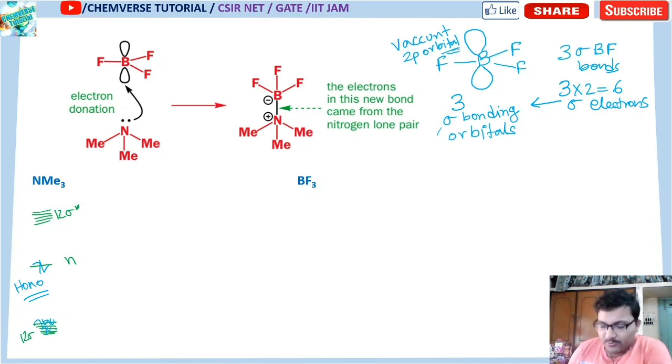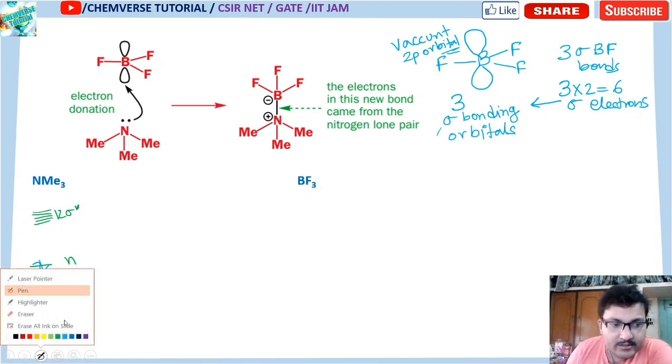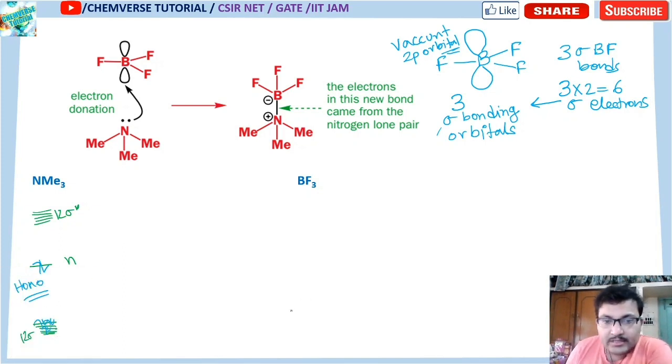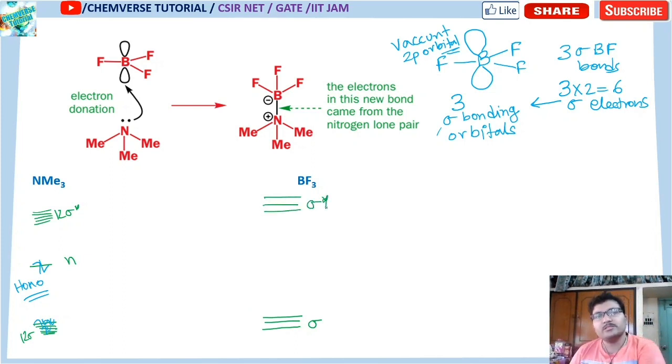So from here, what molecular orbital diagram can we construct? In that qualitative molecular orbital diagram there will be 3 sigma molecular orbitals. Clear? And corresponding 3 sigma star molecular orbitals will also be present, and one vacant non-bonding orbital.